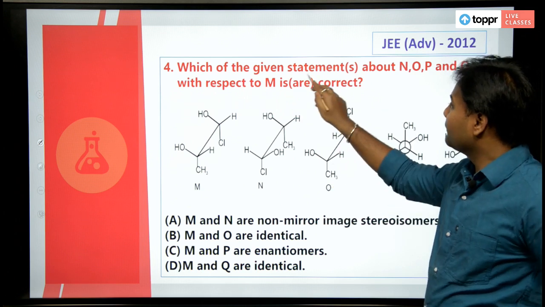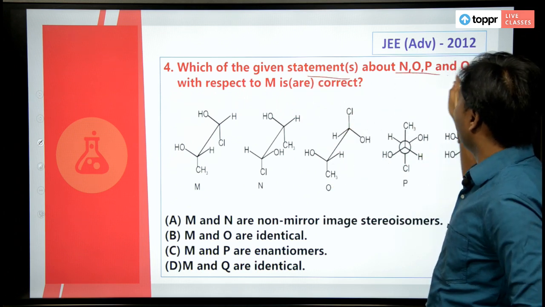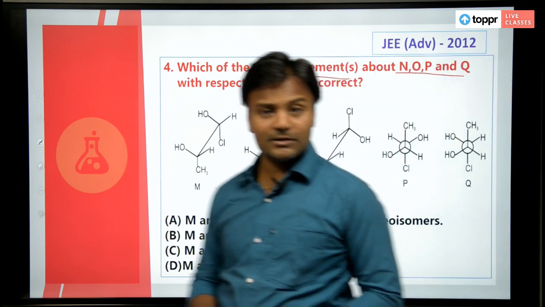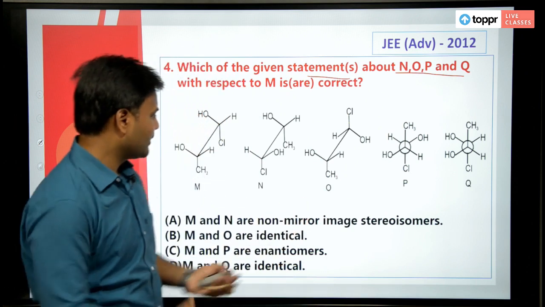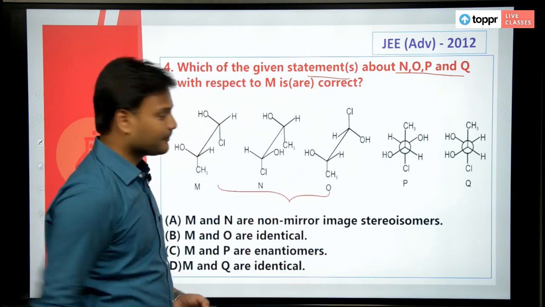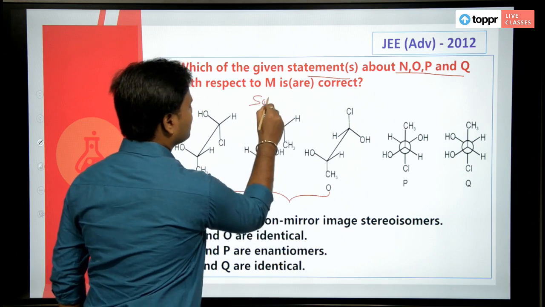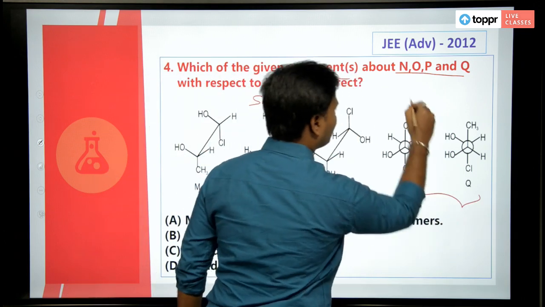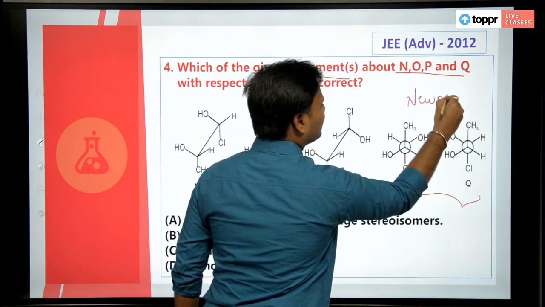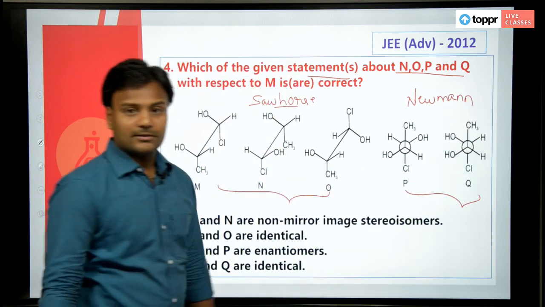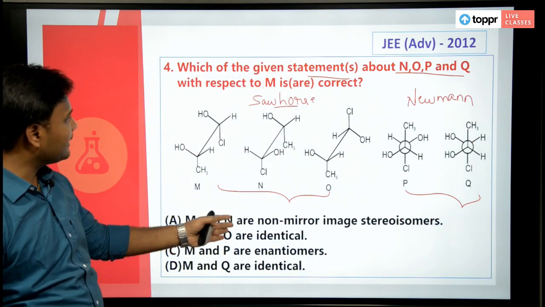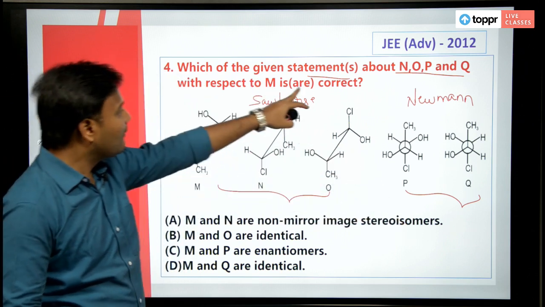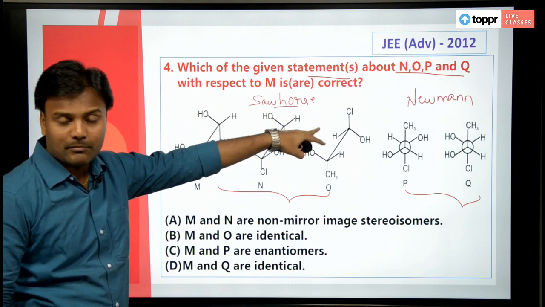Okay, this is regarding N, O, P and Q, that means you have been given the Sawhorse projections and Newman projections. The question is something like, N, O, P, Q, they have given four, and with respect to M, what are they?